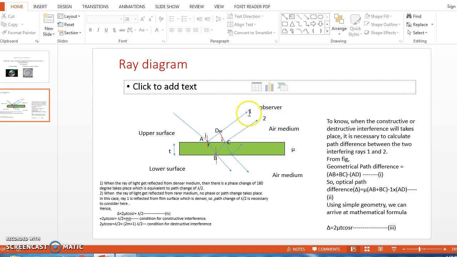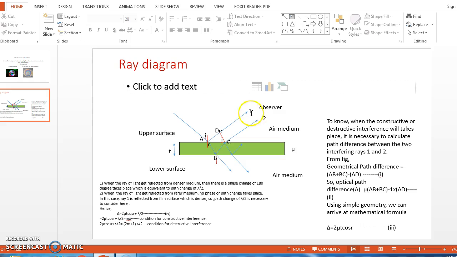So here we have ray number 1 and 2, which are derived from the single ray which we considered at point A. That means both the rays have the same wavelength and they are also coherent. So definitely they can produce an interference pattern.